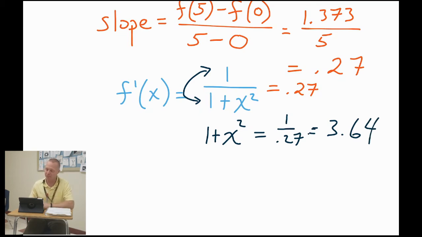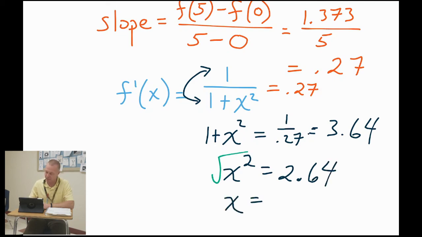So just saying, I can do the reciprocal of both sides. I get my x squared up to the top, so x squared is equal to 2.64, and then I can take the square root of both sides. Now, when you take the square root of both sides, you do get plus or minus. Did you remember the plus or minus? Let's talk about that in our sketch.